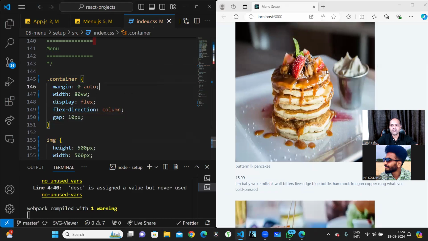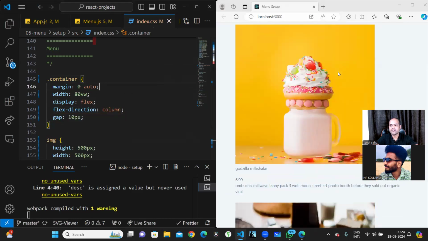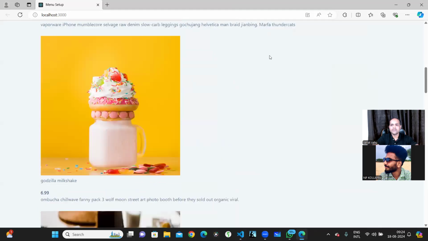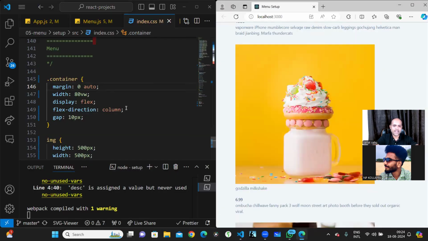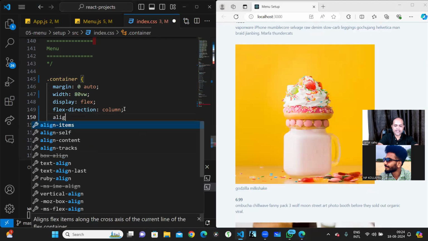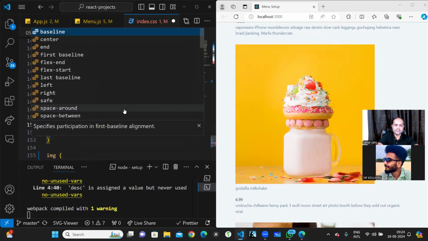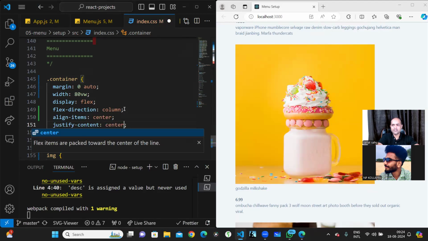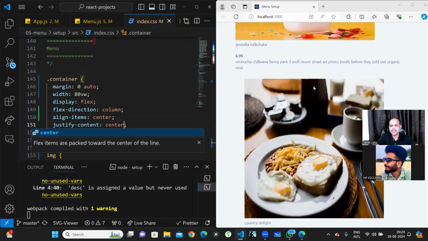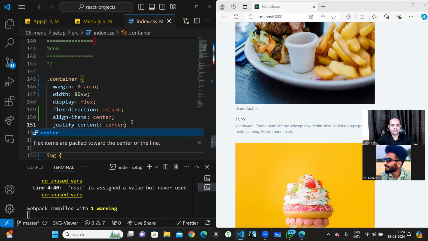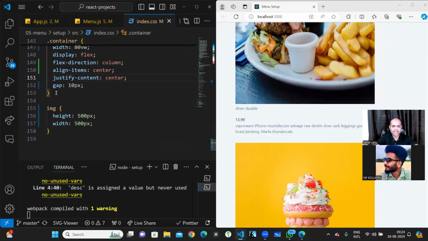Okay. So now everything is perfect, right? Now I can play with this nicely, where I'll tell it align items, so vertically you align it in the center, and horizontally you align in the center. When I save over here, you won't see anything, but this is already center aligned. Now this content is over, image is over.